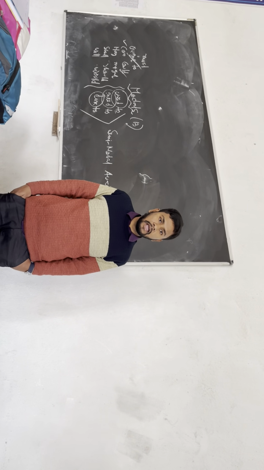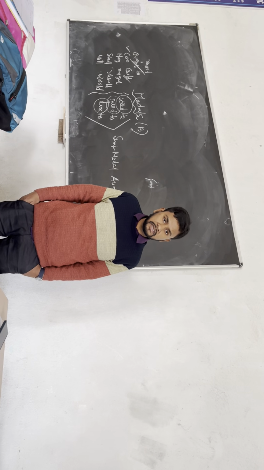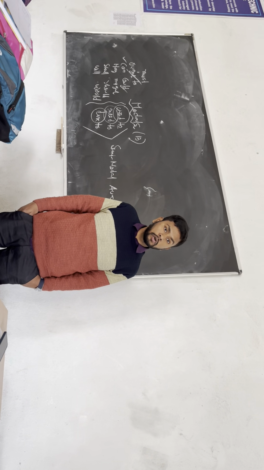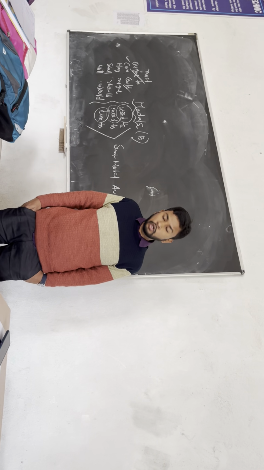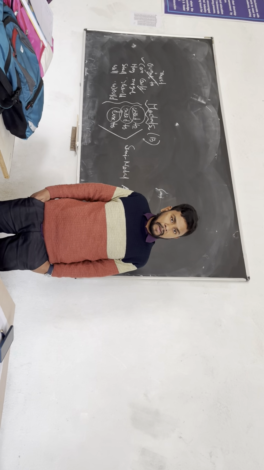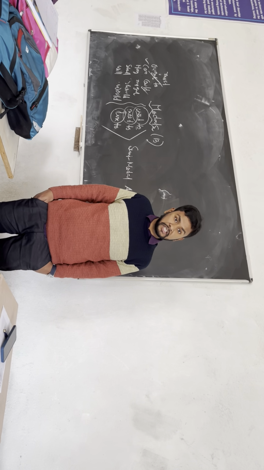Means I can say I am used to speaking English, I am habituated to speaking English, or I am accustomed to speaking English. Understood? So this used to can be used to express the habitual past and also the habitual present.